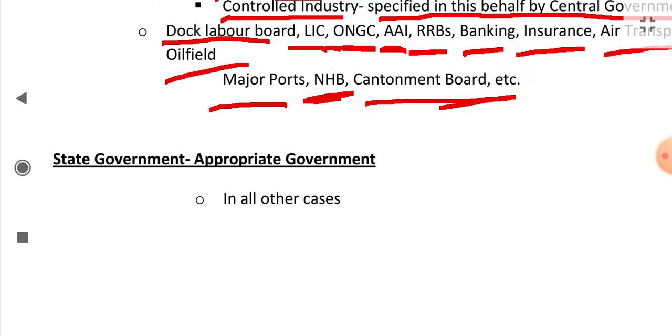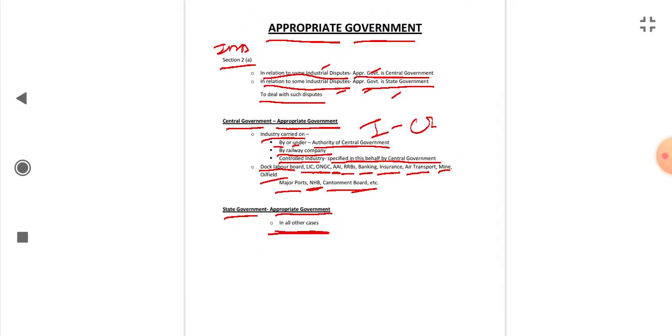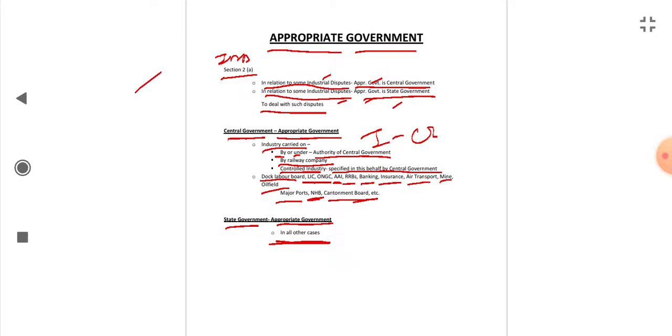In all other cases, the state government will be the appropriate government. So this was appropriate government. We have done workman, employer, and appropriate government.